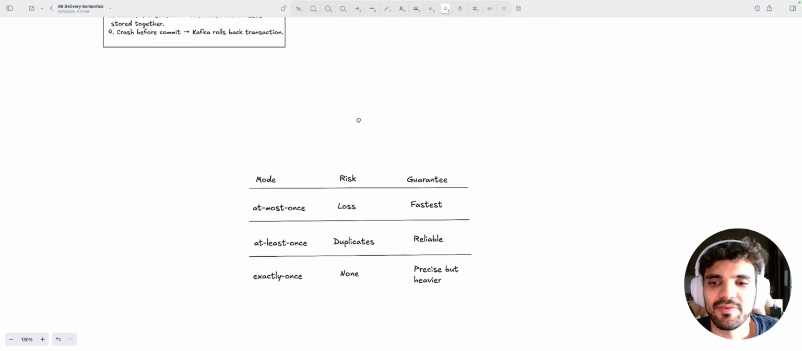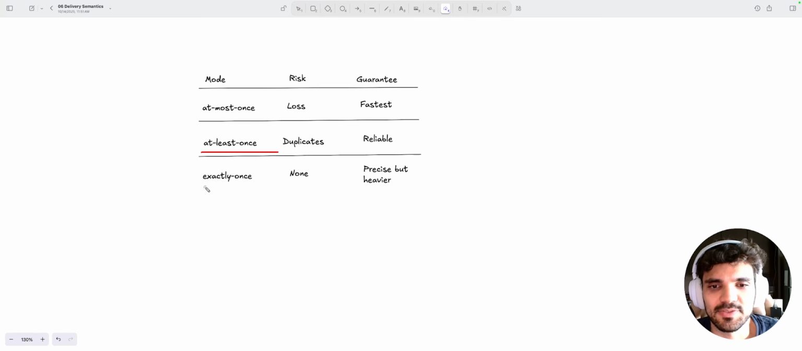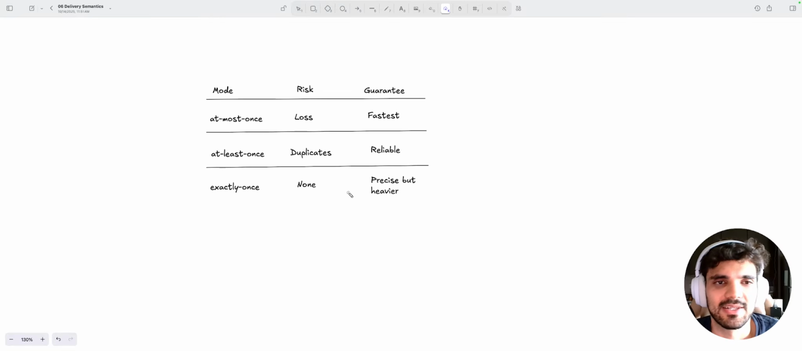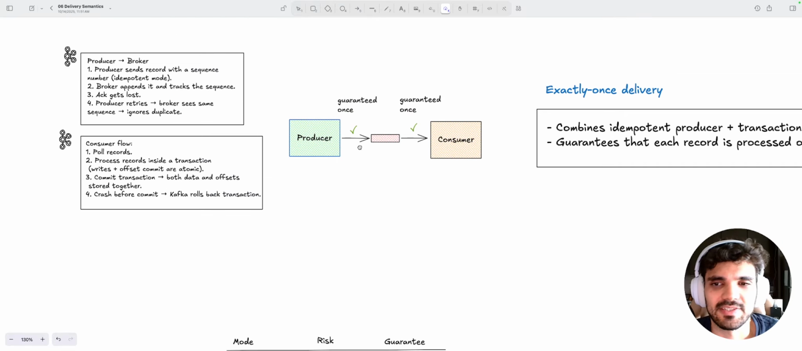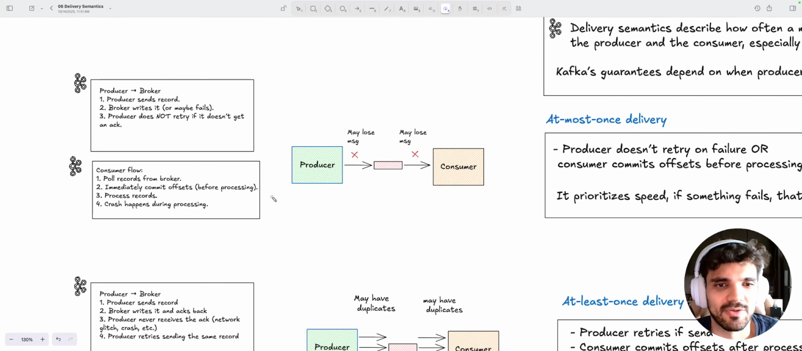If we compare those, we see at most once, at least once, and exactly once. The risk of at most once is losing the message, but it's the fastest one. For at least once, the risk is duplication, but it's reliable. And there are no such risks for exactly once, but it's way heavier on the processing and on how you set it up. All right, so that's it on delivery semantics. I hope the acknowledgement and the producer-consumer flow now makes more sense.